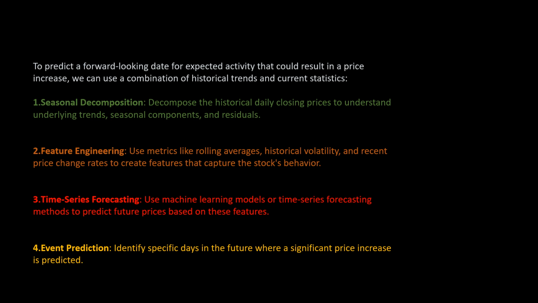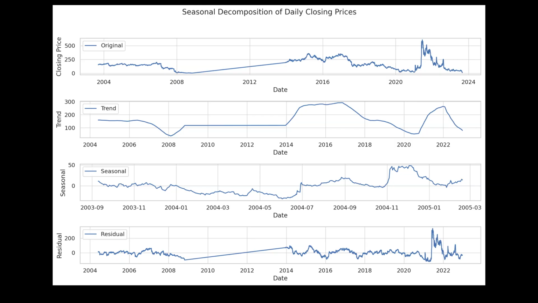Then we're going to do time series forecasting, using machine learning models to predict future prices based on these features. And then lastly, event prediction. We're going to use all of this to specify days in the future where a significant price increase is predicted to occur. Not financial advice.